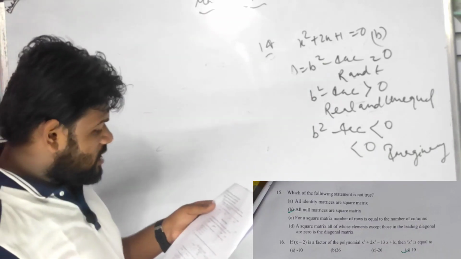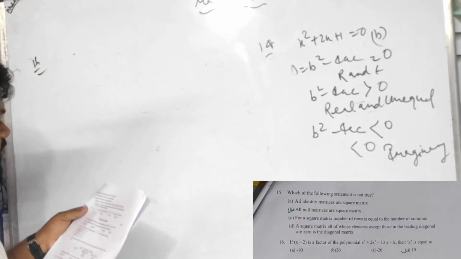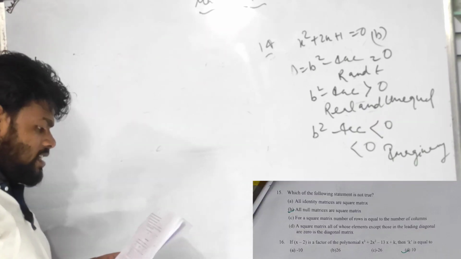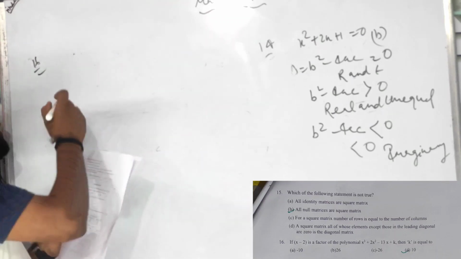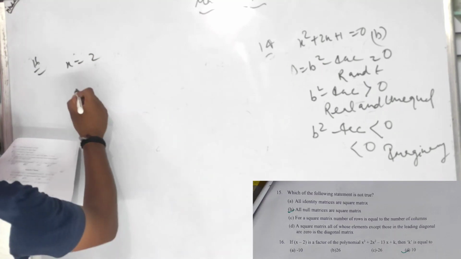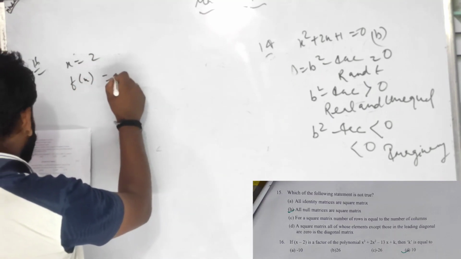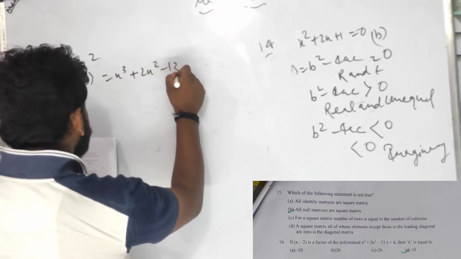Number 16 question, it is very easy. If x minus 2 is a factor of the polynomial given, then k is equal to what? If x minus 2 is a factor, then x equals 2. So I have to put the value, f of x equals to what, children? x cube plus 2x square minus 13x plus k.